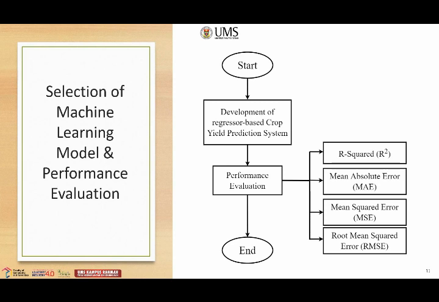R-square is a metric that tells us the proportion of the variance in the response variable of a regression model that can be explained by the predictor variables. This value ranges from 0 to 1. The higher the R-square value, the better a model fits a dataset.